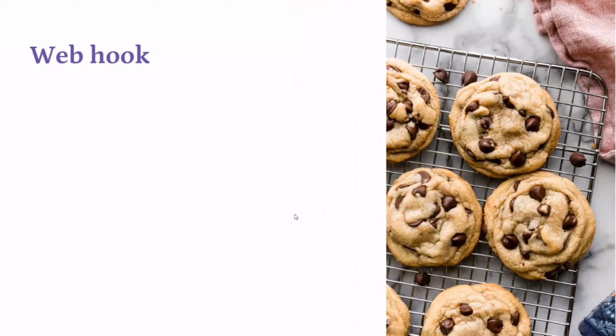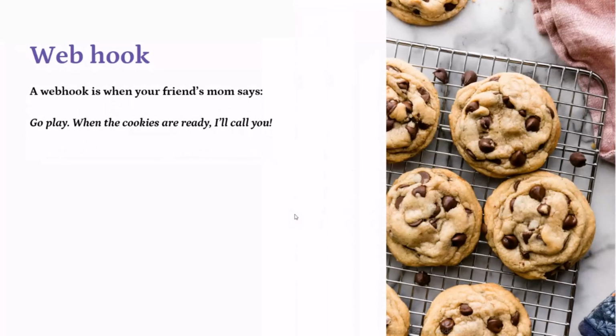Assume a webhook: your friend's mom says, you go and play, and whenever the cookies are ready, I will call you. Now the action is on the friend's mom. Whenever the cookies get ready, she will notify her children to please come and eat.